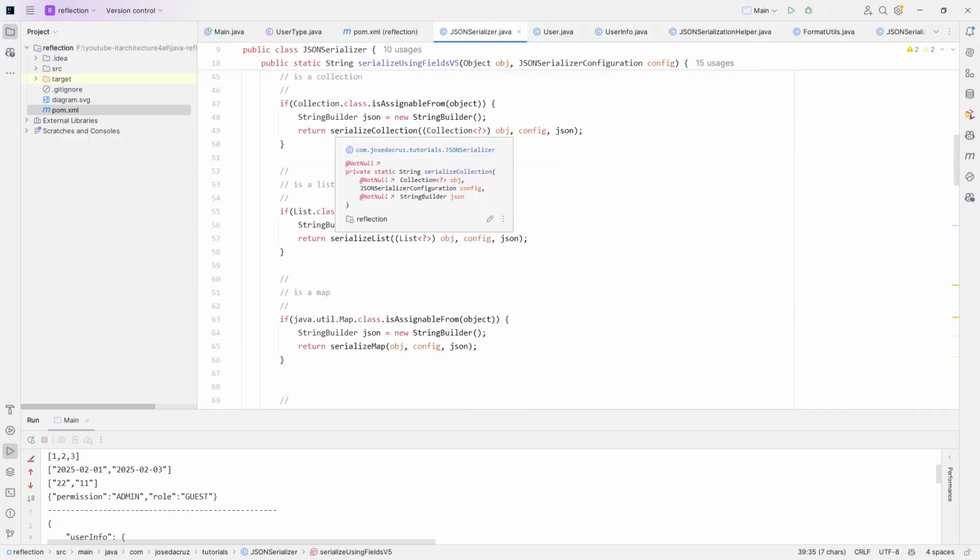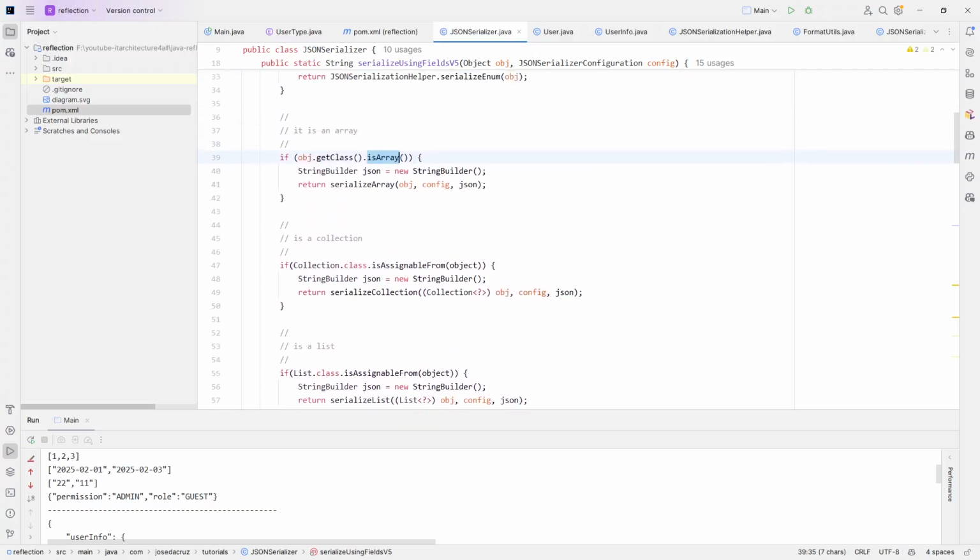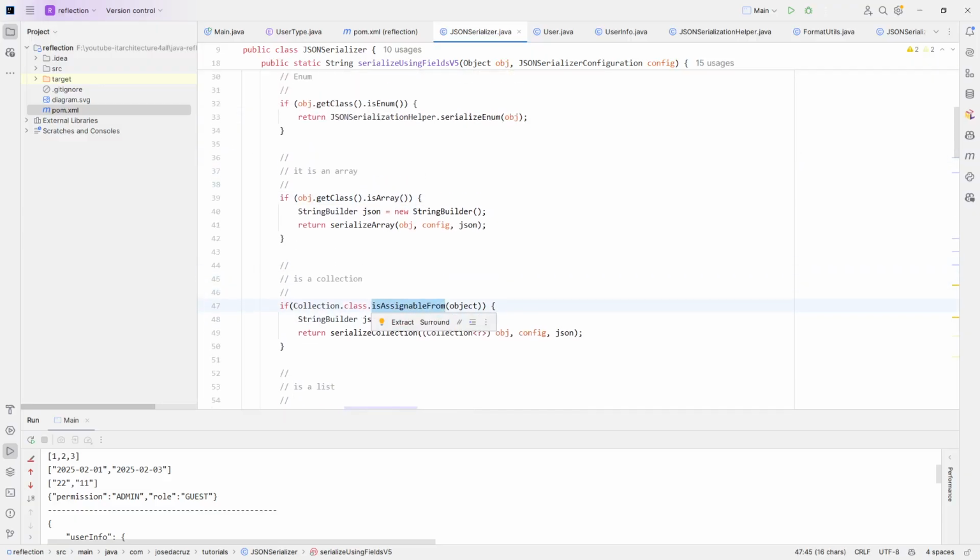But collection, list, and map are just interfaces that we usually use to implement our own lists, or even Java uses them to create array lists, hash sets, hash tables, and so on. Because of this difference, we don't have an is check, but we have this one that we can use on the inverse part, meaning that we are asking if our object is assignable to a collection.